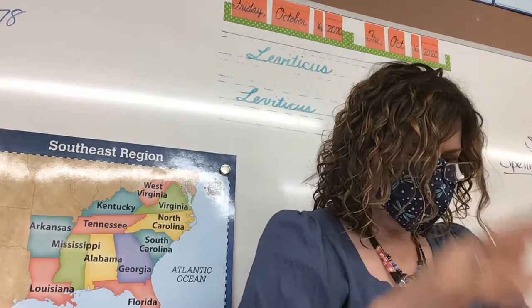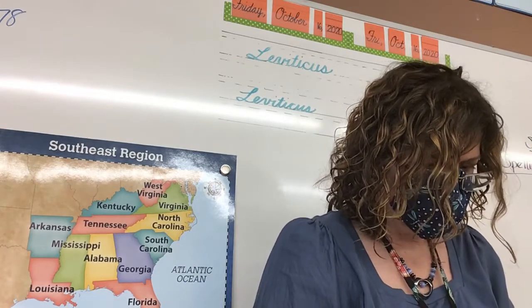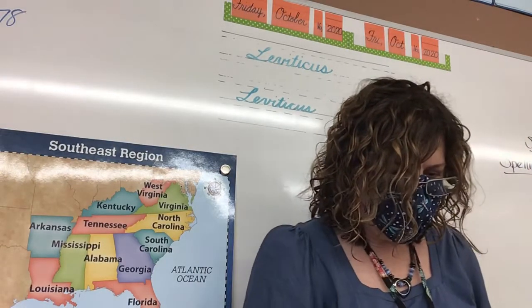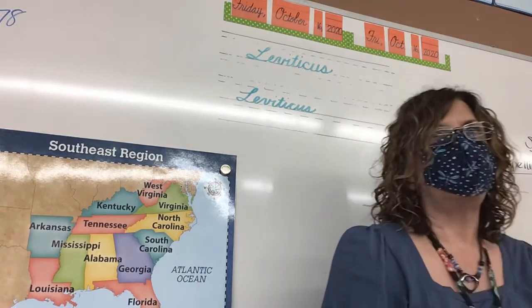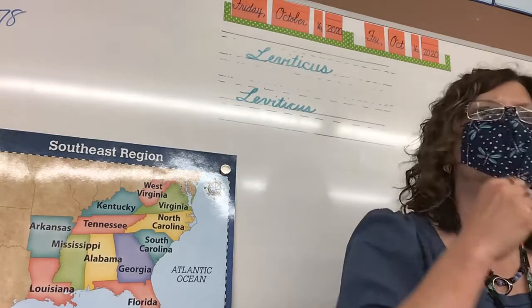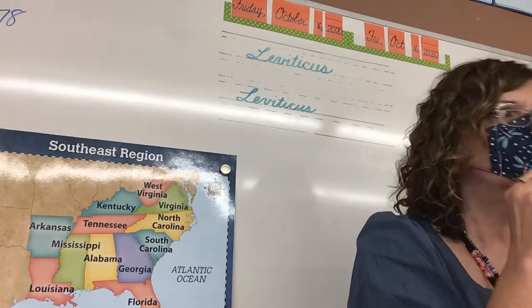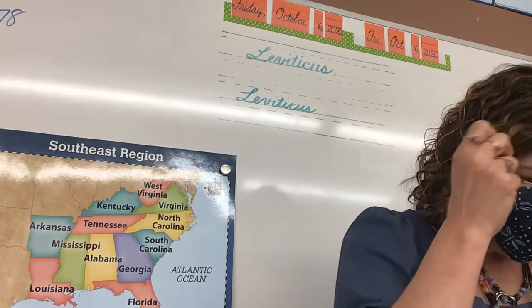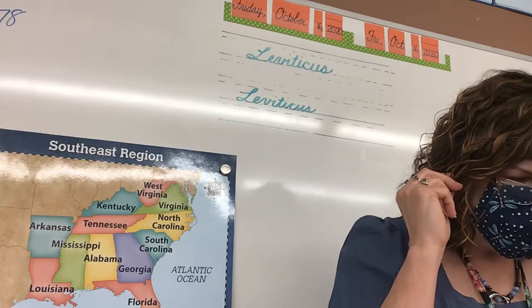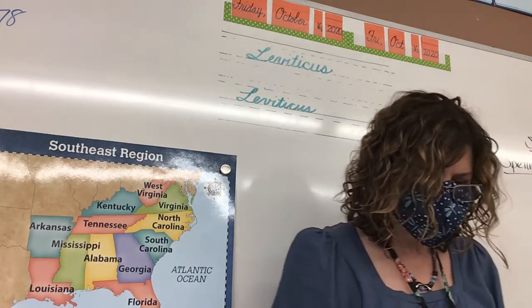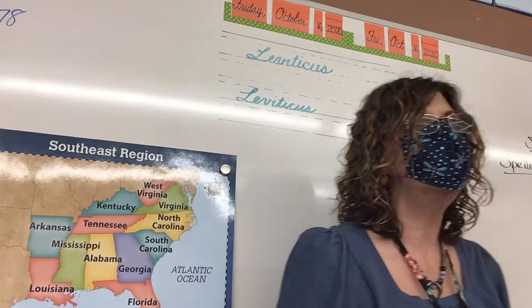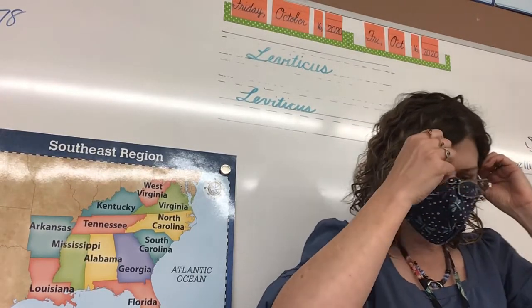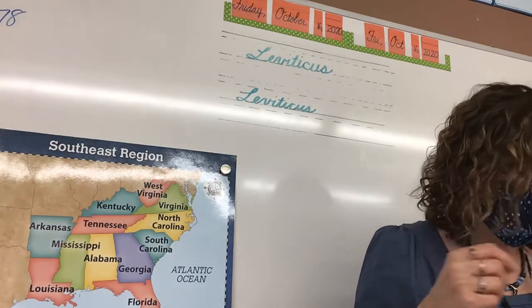Matter that settles to the bottom of a liquid. Sediment. That was on the quiz on Friday too. A substance in the earth that has never been alive. Mineral. Some of you did not get that right on the quiz. A new landform made by soil deposited at the end of a river is called a delta.